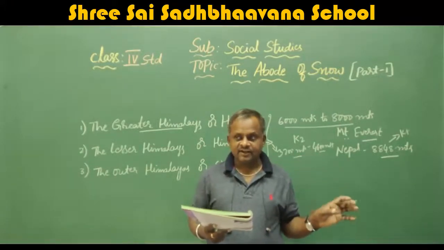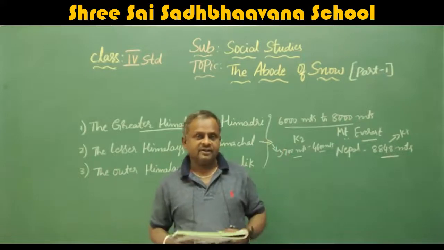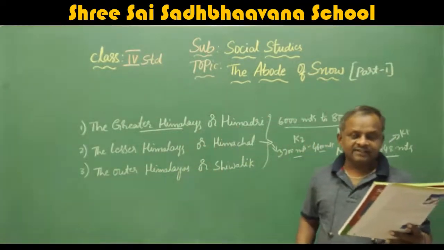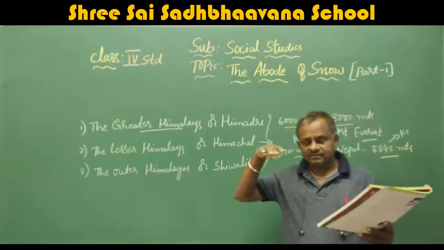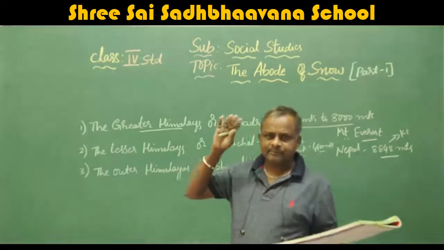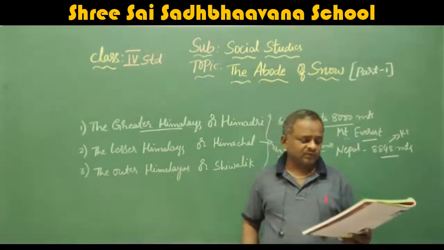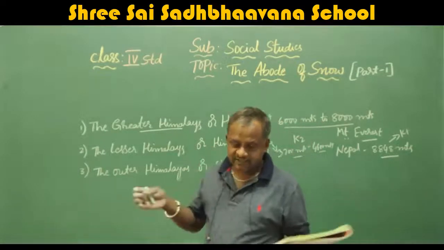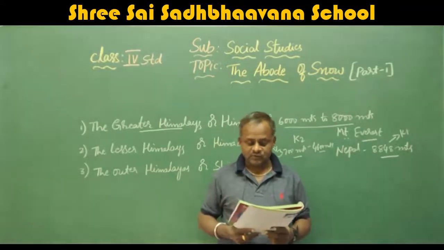Here we see, what can we see? Here we see rumbling waterfalls. That means so many waterfalls. Meandering rivers. That means Ganga, Yamuna. Not only those rivers, so many rivers take birth in the Himalayas. They also flow. Fertile valleys. Here, due to these rivers, we see fertile valleys also.